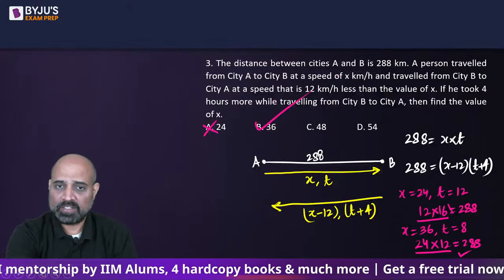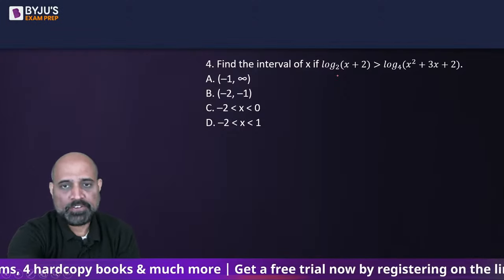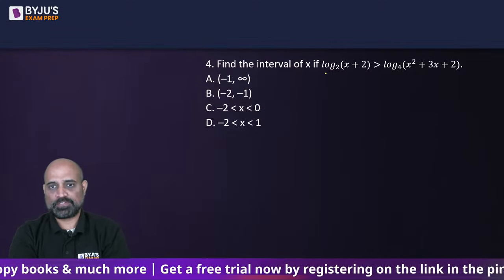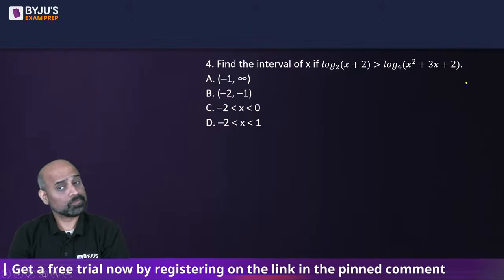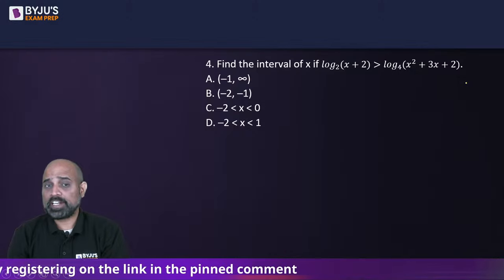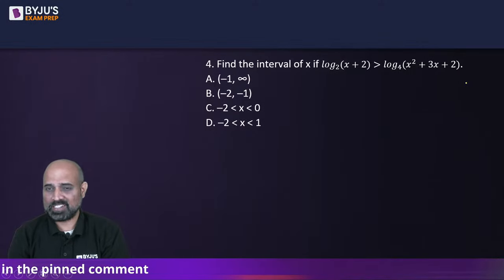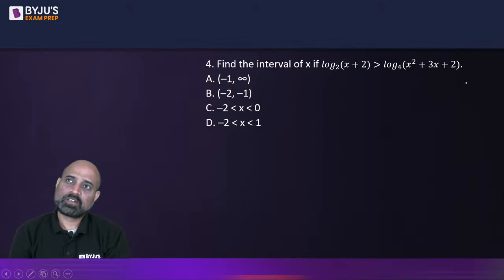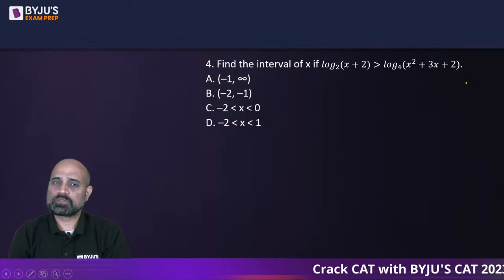Okay. Next question. Find the interval of x if this log is greater than this log. Since this is a question based on inequality and we have options, I think it's preferable if I take the values from the options.